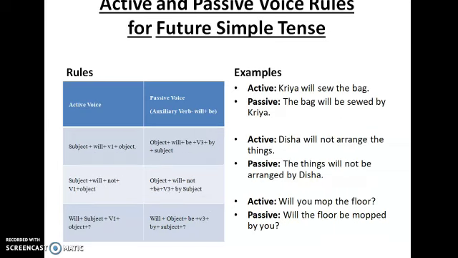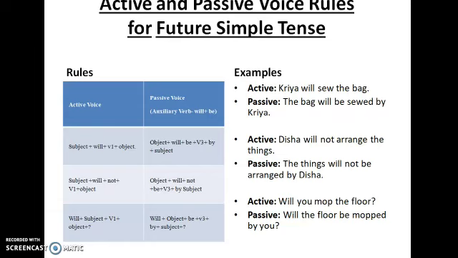Now coming to simple future tense, or future simple tense. For simple future tense, the question would have a will plus first form of the verb. So Kriya will sew the bag. The answer would be, the object should be brought to the front, the bag plus will plus be. You have to add a be to it. The bag will plus be plus the third form of the word sew, which is sewed. The bag will be sewed by Kriya.